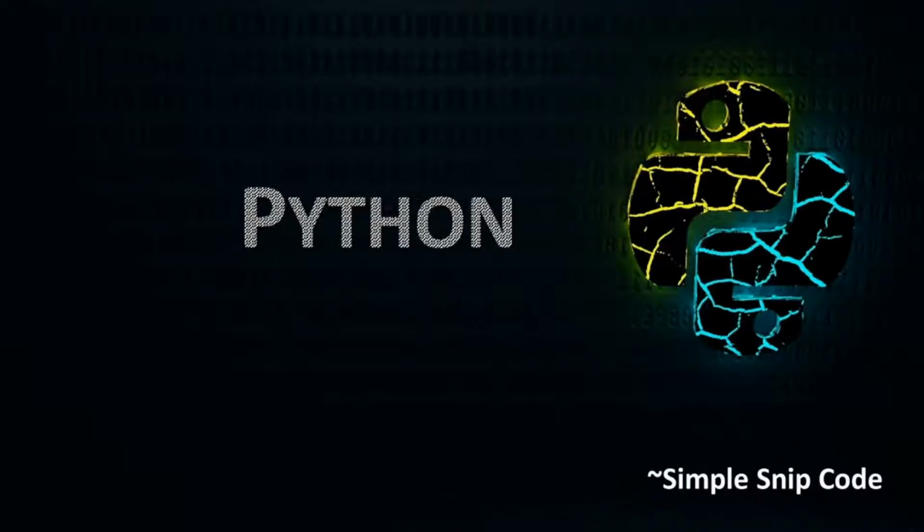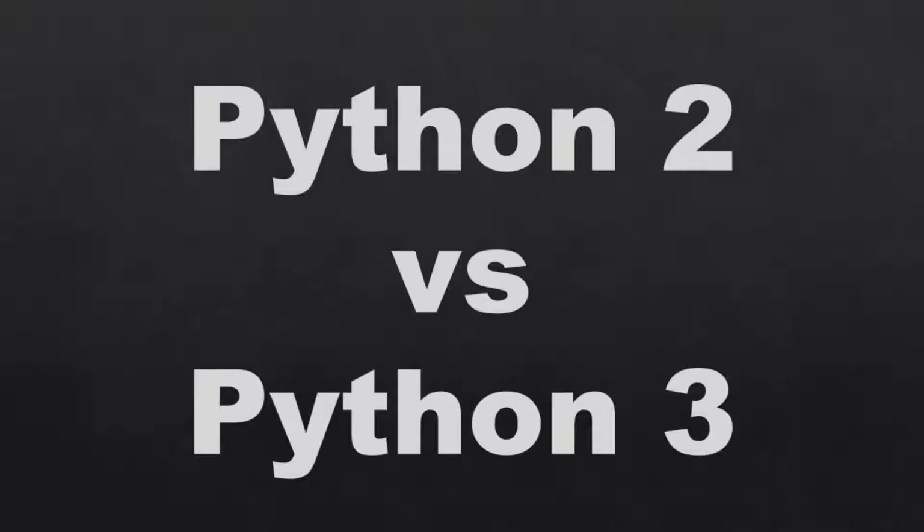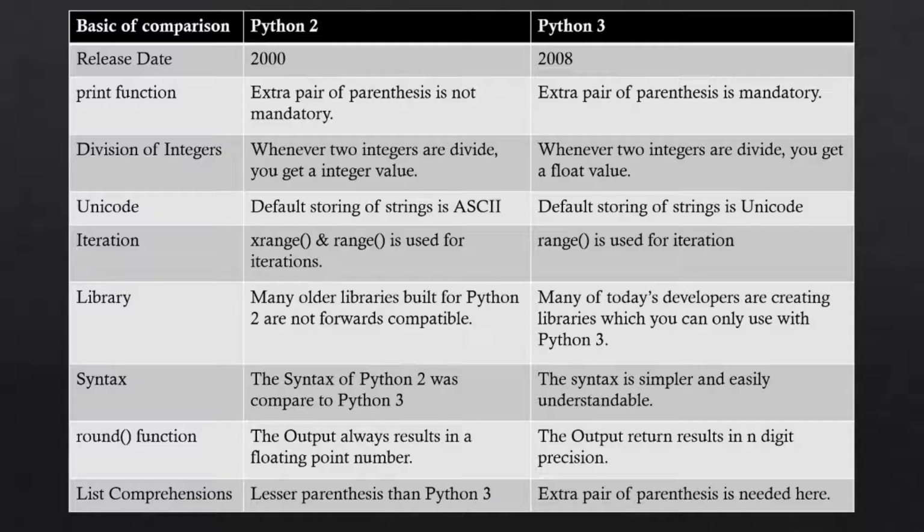My name is Rahul. In this video we learn what is the difference between Python 2 and Python 3, or we can say Python 2 versus Python 3. Python 2 has been the most popular version, but now more and more people are switching to Python 3. Python 3 is a lot better than Python 2 and comes with many additional features. So I recommend starting to use Python 3.